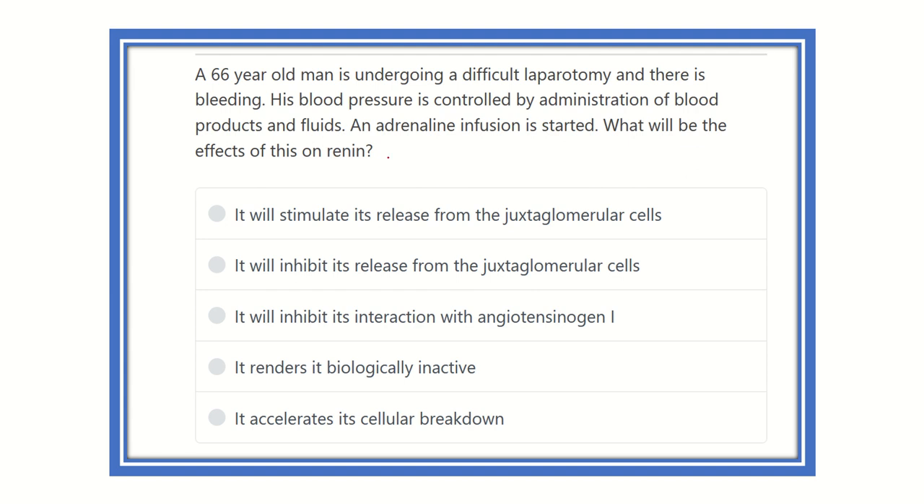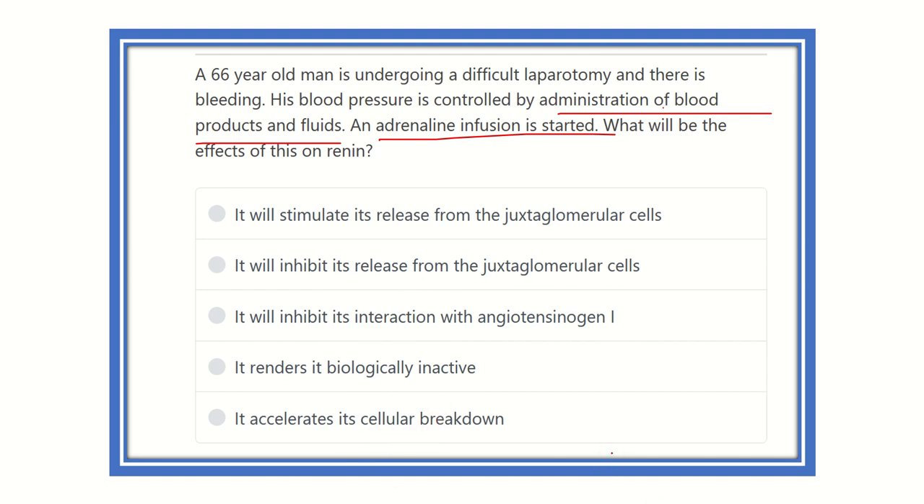So a 66-year-old man is going through a difficult laparotomy and there is bleeding. For controlling the blood pressure, blood and blood products are infused and an adrenaline infusion is also started. What will be the effect? Here the options are: it stimulates its release from the juxtaglomerular cell; it inhibits its release from the juxtaglomerular cell; it inhibits its interaction with angiotensin 1; it renders it biologically inactive; and it accelerates its cellular breakdown.